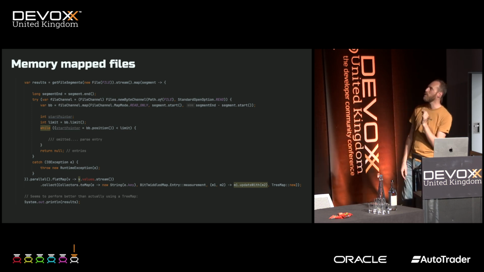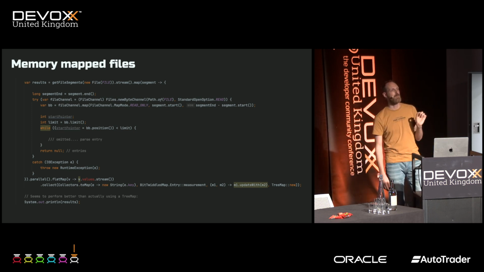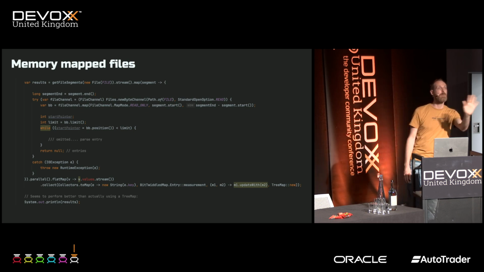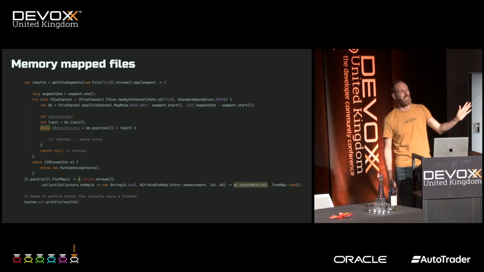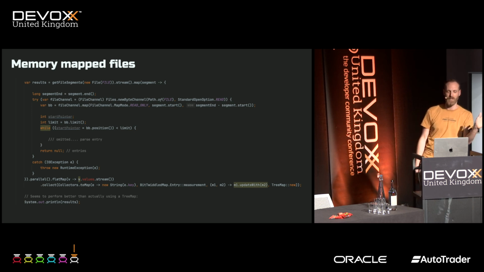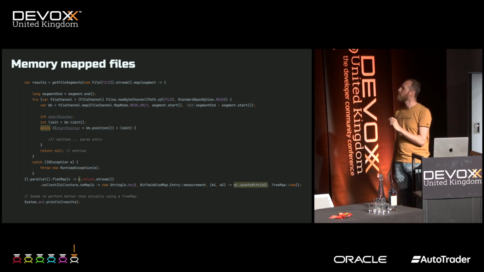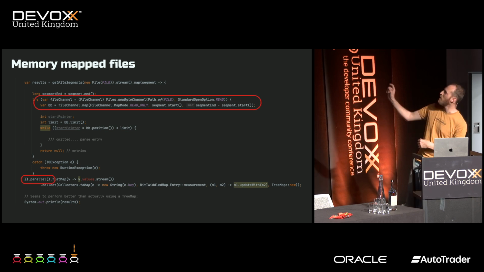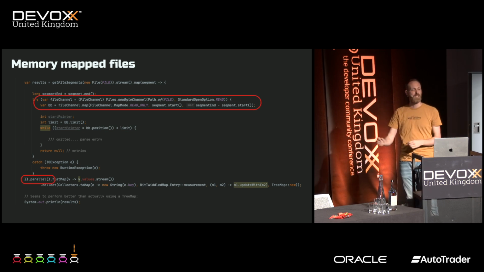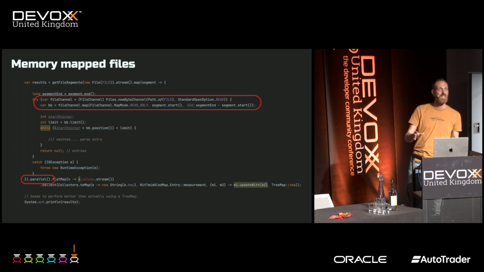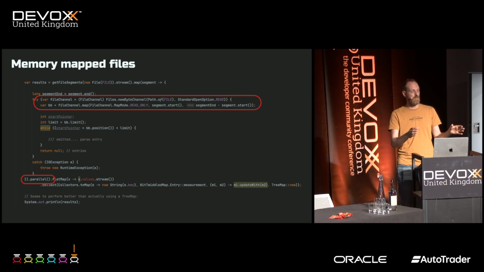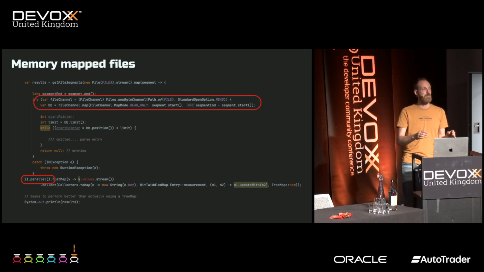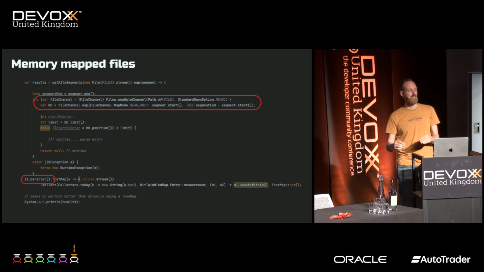One of the biggest optimizations actually was memory mapped files. Who here has heard about memory mapped files? I had never heard about memory mapped files. What you can do is say Files.newByteChannel, which gives you a byte channel for a specific file. And this entire file, your kernel or your operating system maps directly to memory. So you can just say memory address, this is part of my file now.